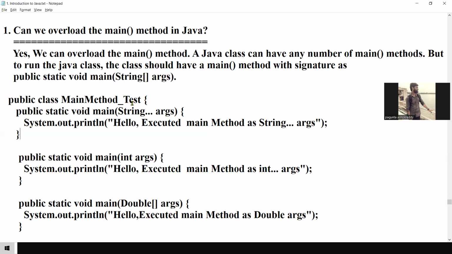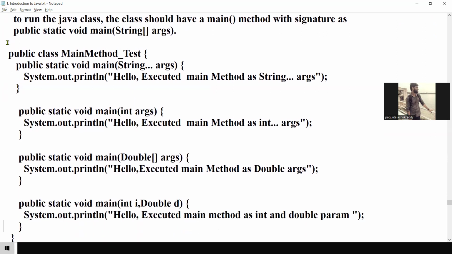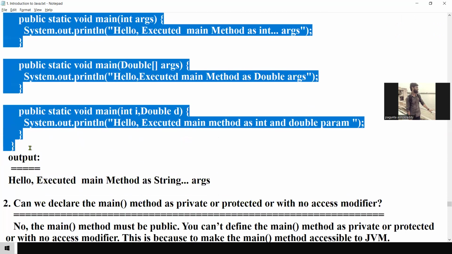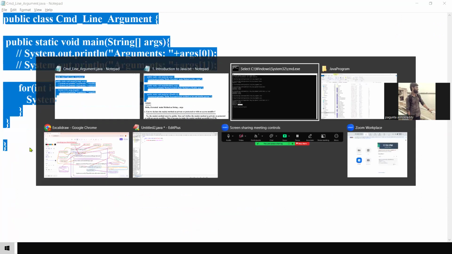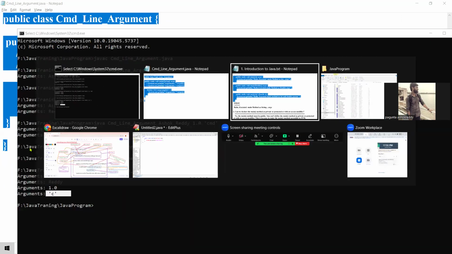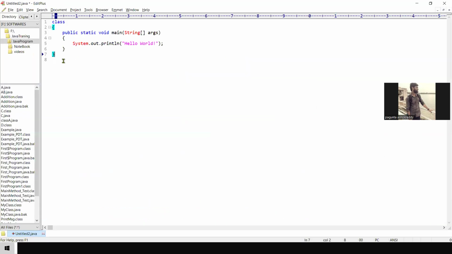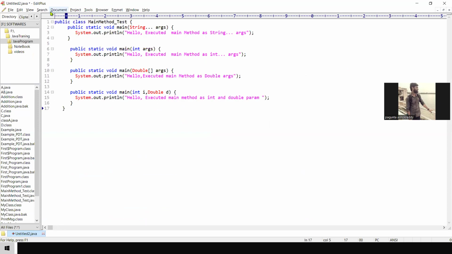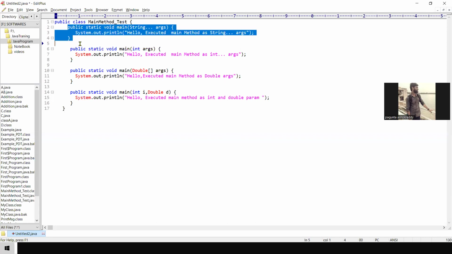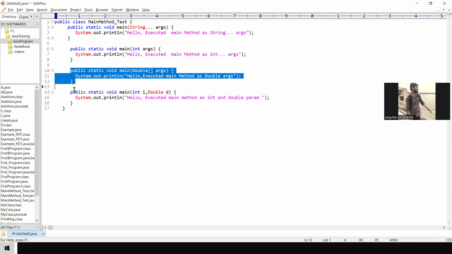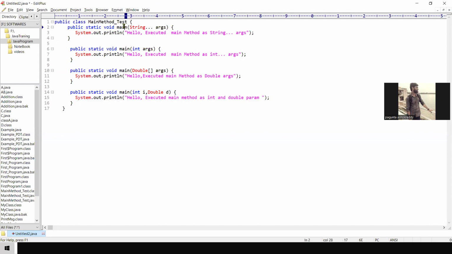See, this is the program. Already I prepared one program. See the example. Copy. I think whoever is a beginner may not have understood, but it's not an issue. Try to understand. This is the class name. This is the main method. But here I also gave different types of main methods. You guys can observe, but the method name is the same.